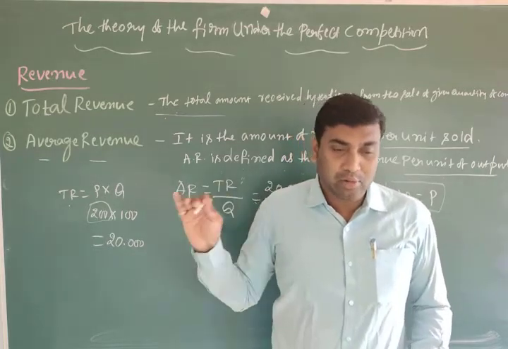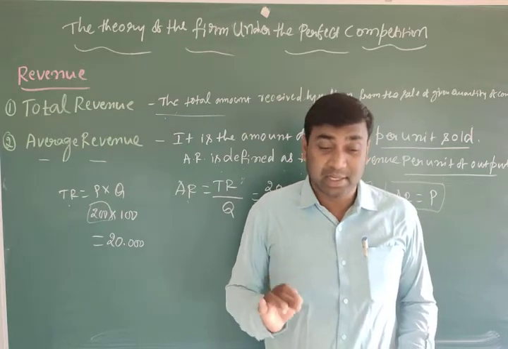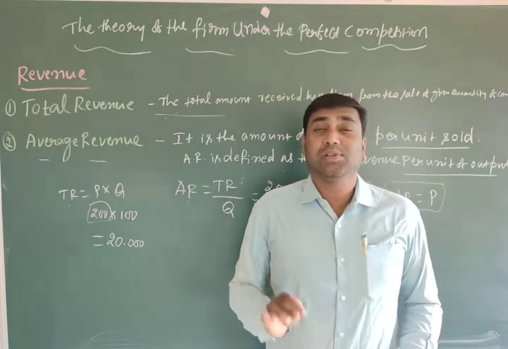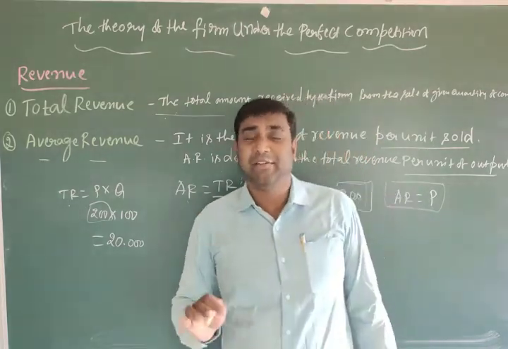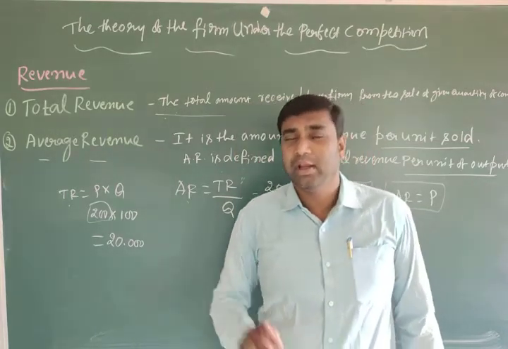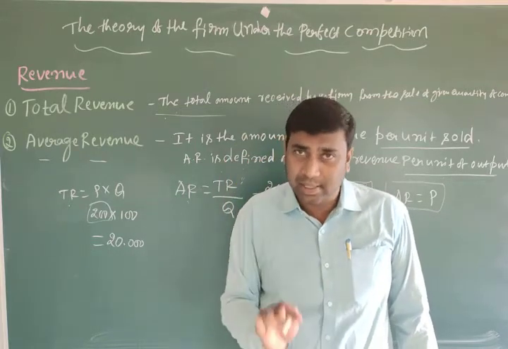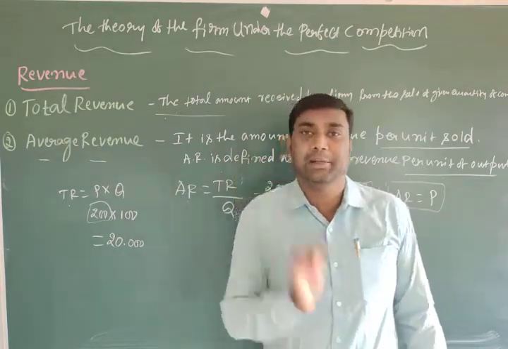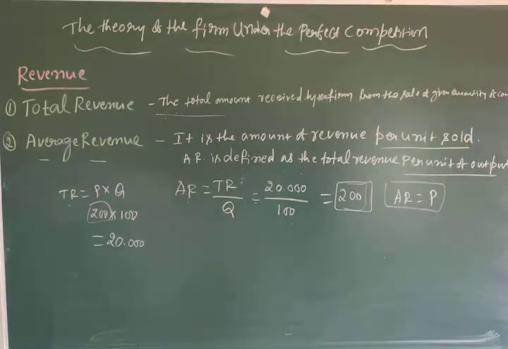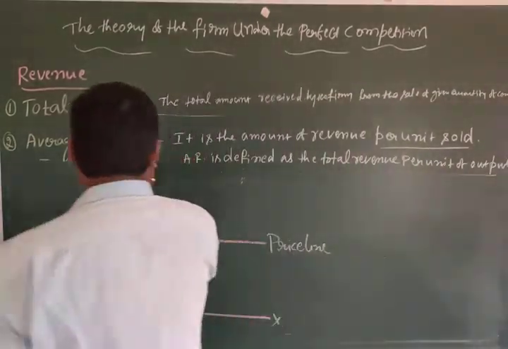So you have to understand here, for a price taking firm, average revenue equals the market price. Here average revenue is the same, price is also the same. To understand this, we have to observe a diagram. See students, we are discussing average revenue.